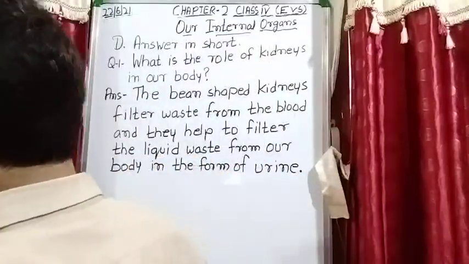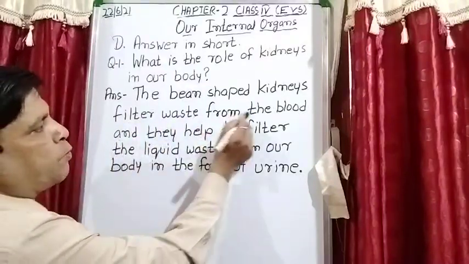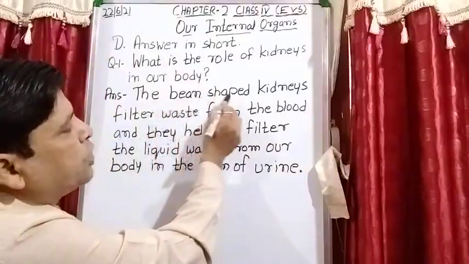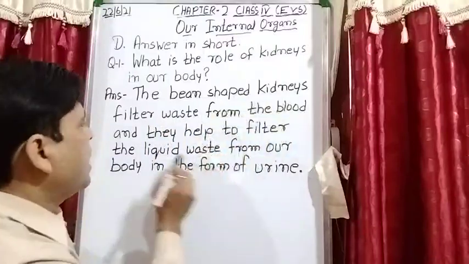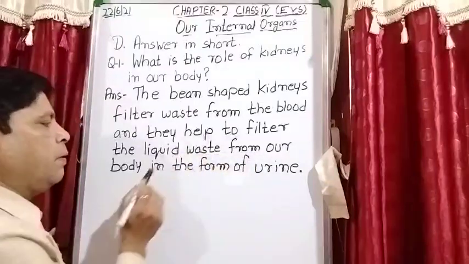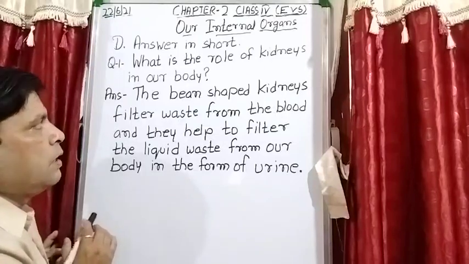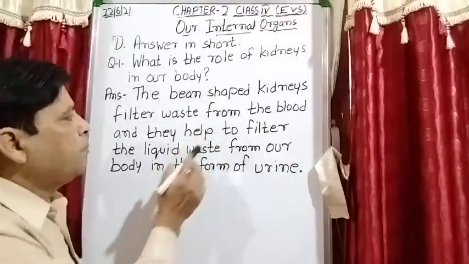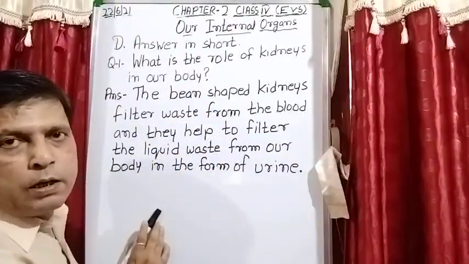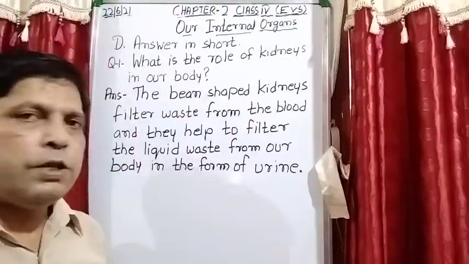Is it clear? So the answer is, the bean shaped kidneys filter waste from the blood. From where do they filter the waste? From the blood. Okay. The bean shaped kidneys filter waste from the blood and they help to filter the liquid waste from our body in the form of urine. You can take a screenshot also.